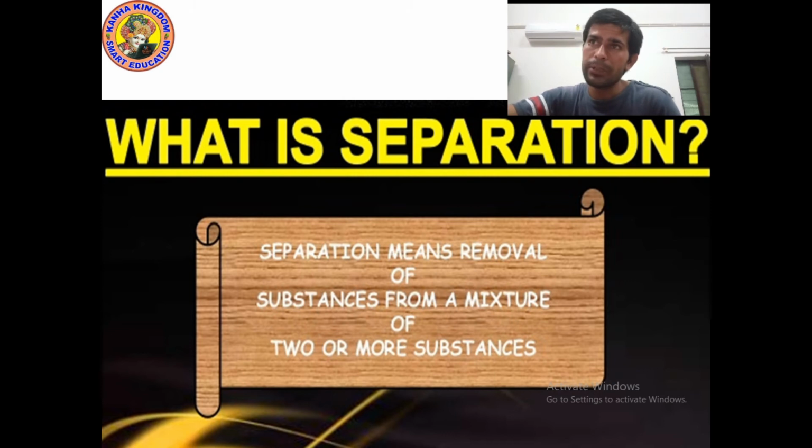Enough. What is separation? Removing of materials from a mixture, or removing of substances from a mixture. I hope you understood. Now let's see the next point.